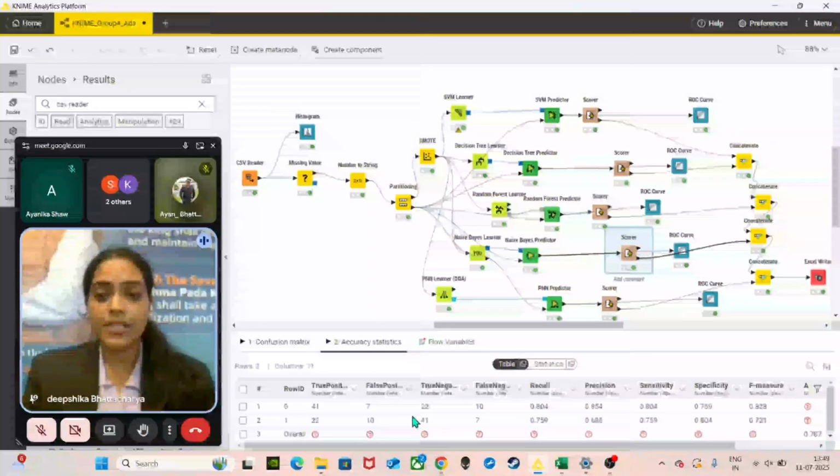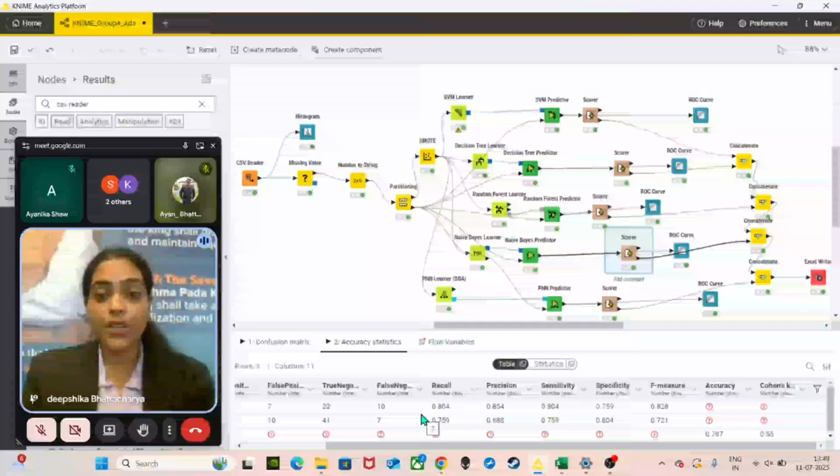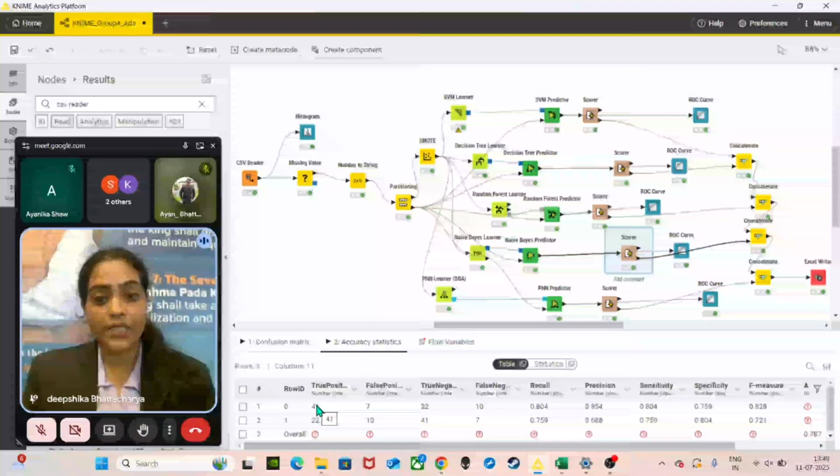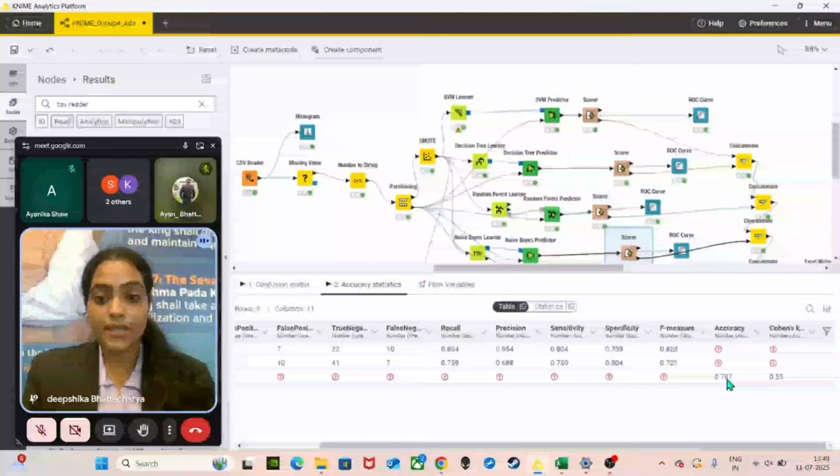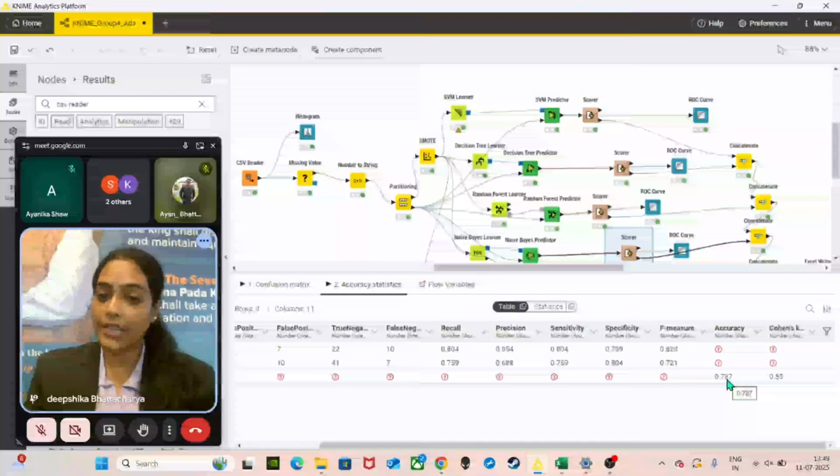In the accuracy statistics, we had 41 true positives and 22 true negatives. It made 10 false positives and 7 false negatives. Overall, the model achieves 0.787 accuracy, correctly predicting about 8 out of 10 cases.